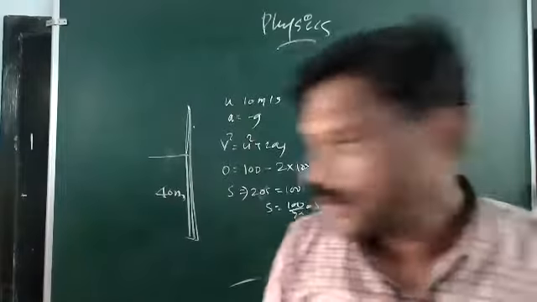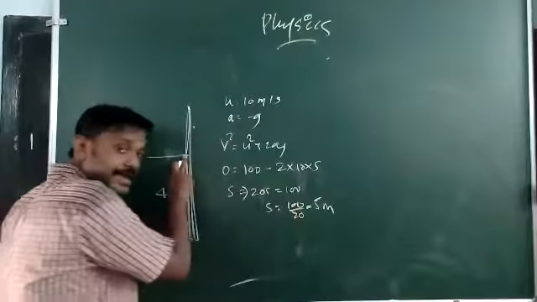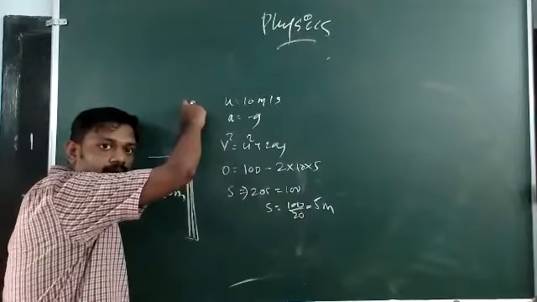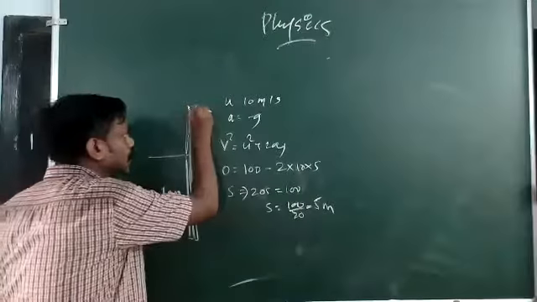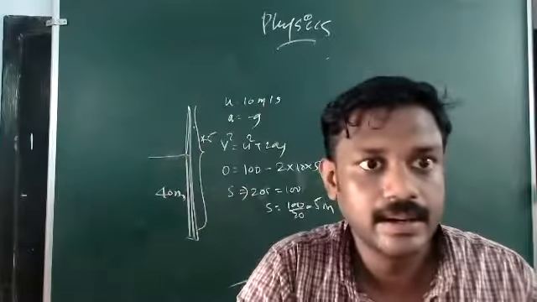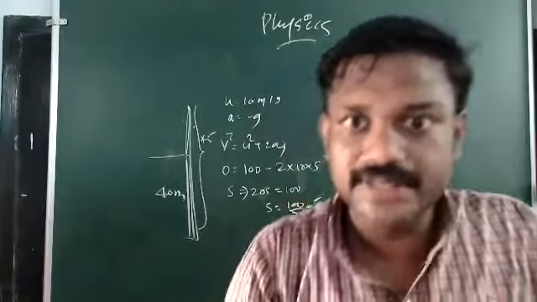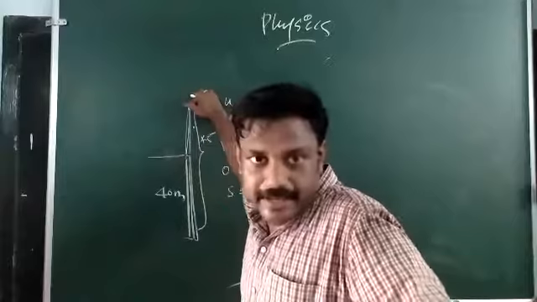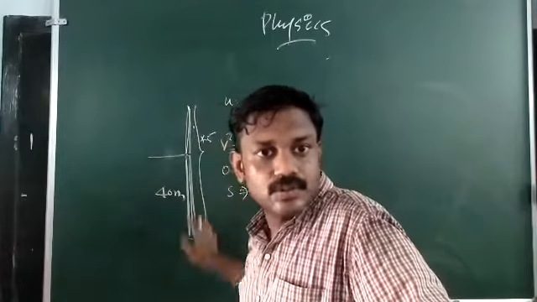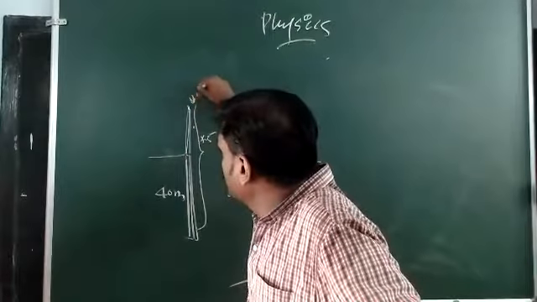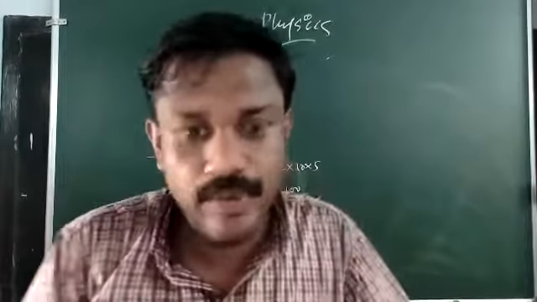Okay. So from this 40-meter height, it reaches a total height of 45, since it is projected in the upward direction. So in the upward direction, it will go 5 meters. Now from that 5 meters, it has to travel down. So at that point, u is equal to 0.